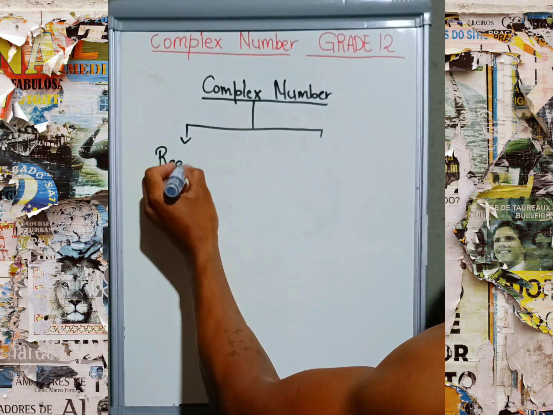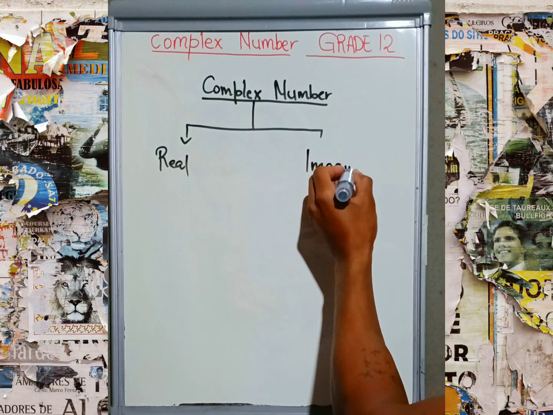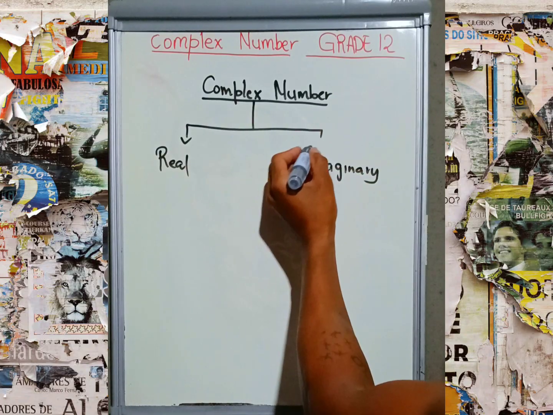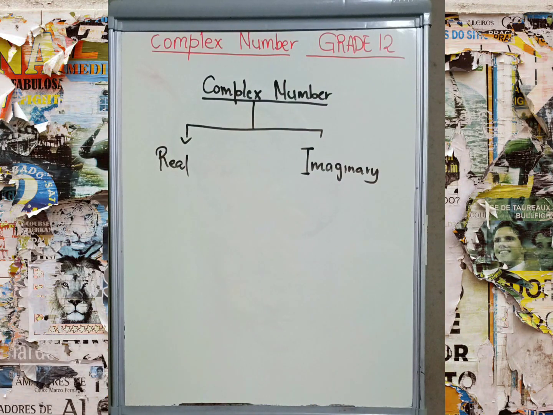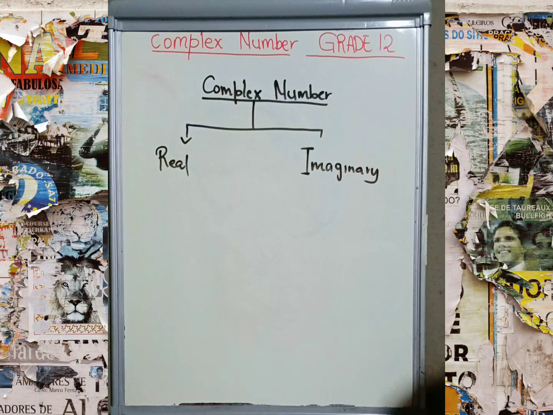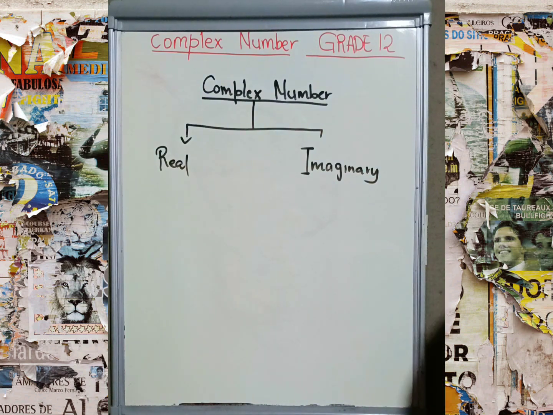This is a combination of real numbers as well as imaginary numbers. In grade 12 technical math, we are going to consider only the imaginary numbers. We normally say that imaginary numbers are those numbers under the square root sign that have a negative. Any such number under the square root sign is an imaginary number.